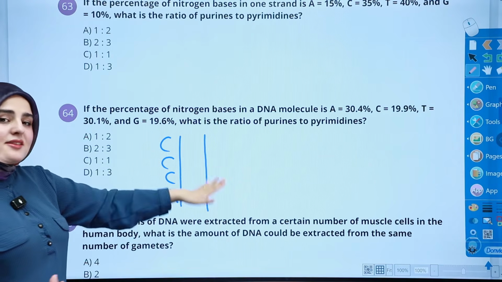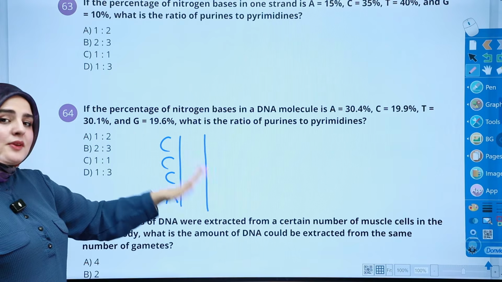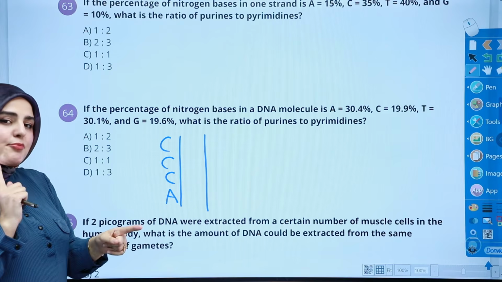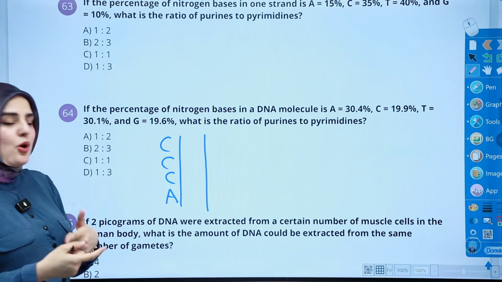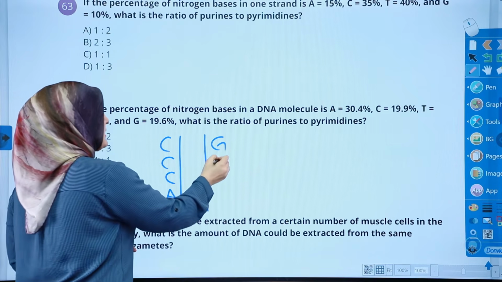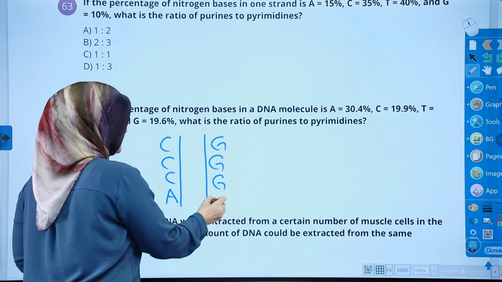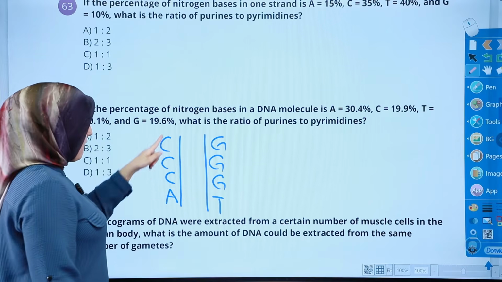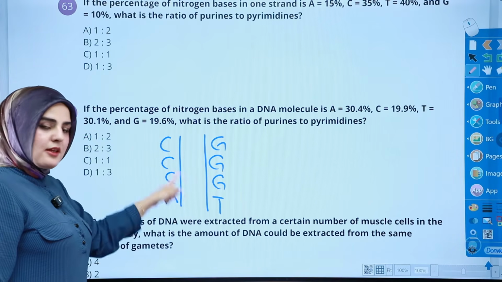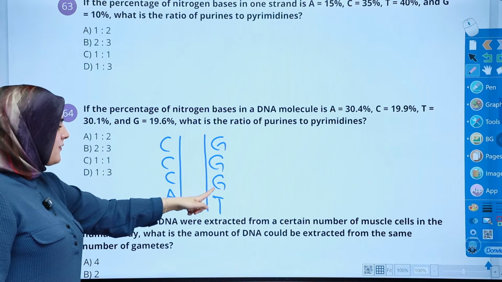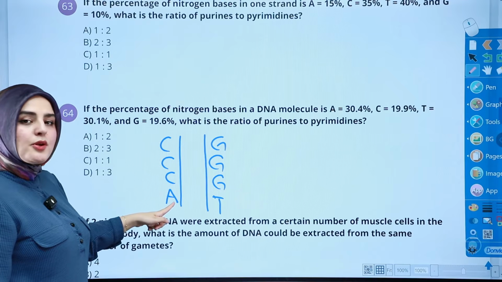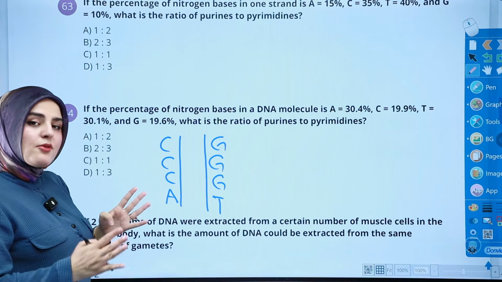But since the other strand is complementing it with the opposite, if we have pyrimidine it becomes purine and so on, we get something like that. There are 3 pyrimidines here and 1 here, and 3 purines here and 1 here. This is 4 by 4.